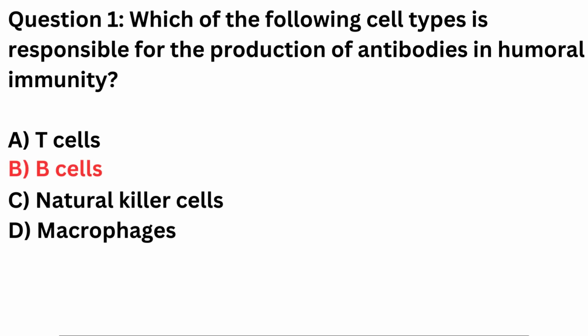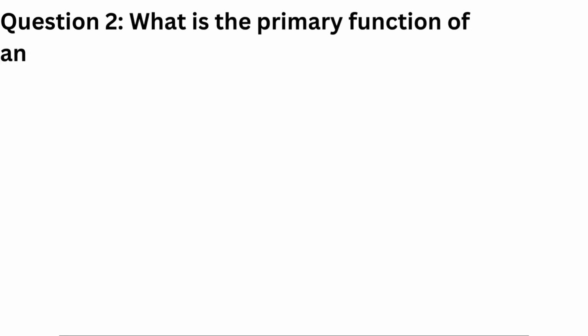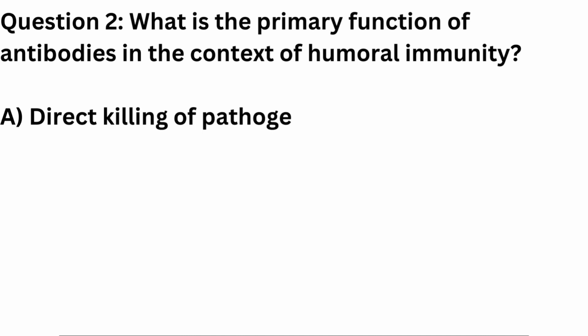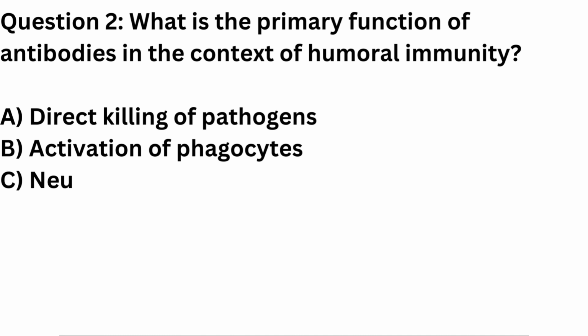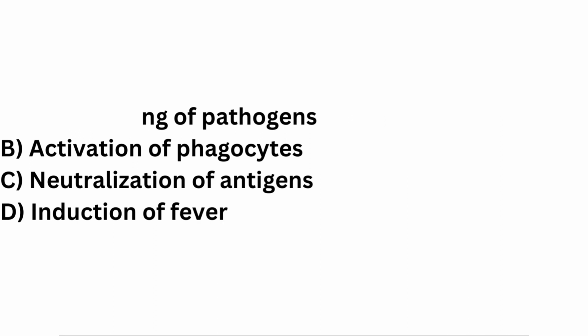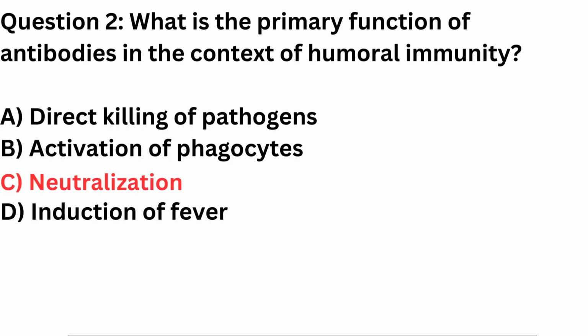B cells. Question 2. What is the primary function of antibodies in the context of humoral immunity? A. Direct killing of pathogens. B. Activation of phagocytes. C. Neutralization of antigens. D. Induction of fever. Correct answer is C. Neutralization of antigens.